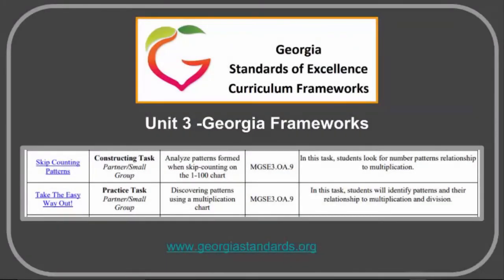For additional resources and tasks for 3.OA.9, please visit Unit 3 in the Georgia Frameworks.